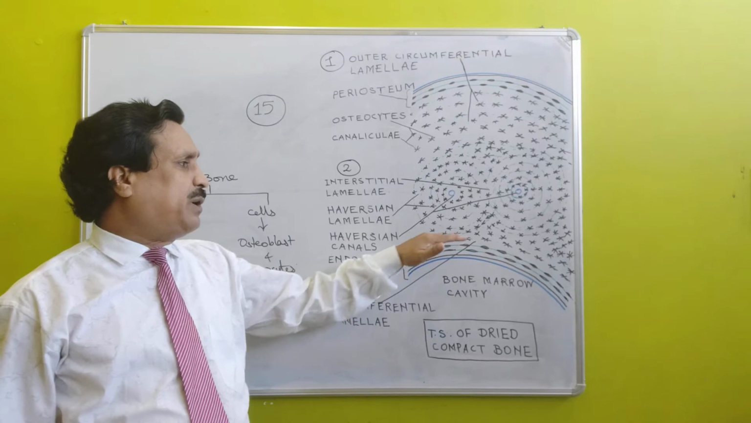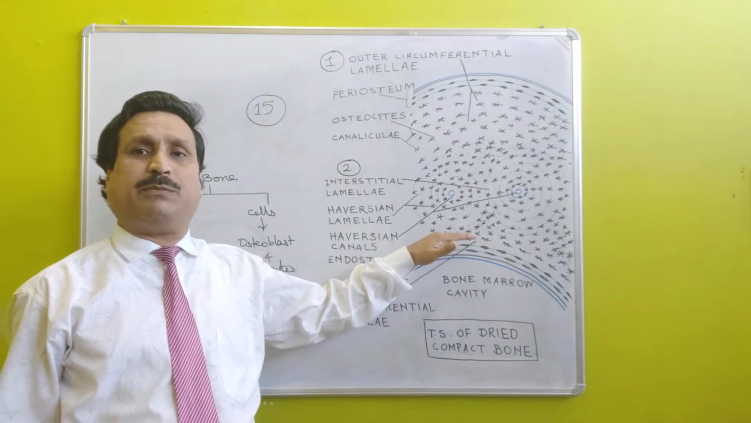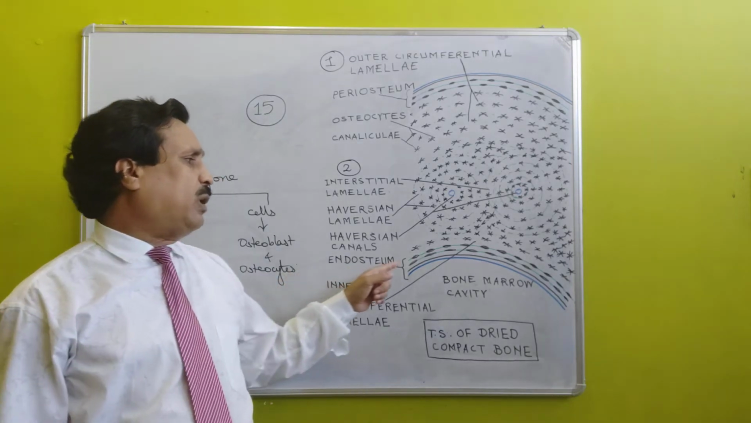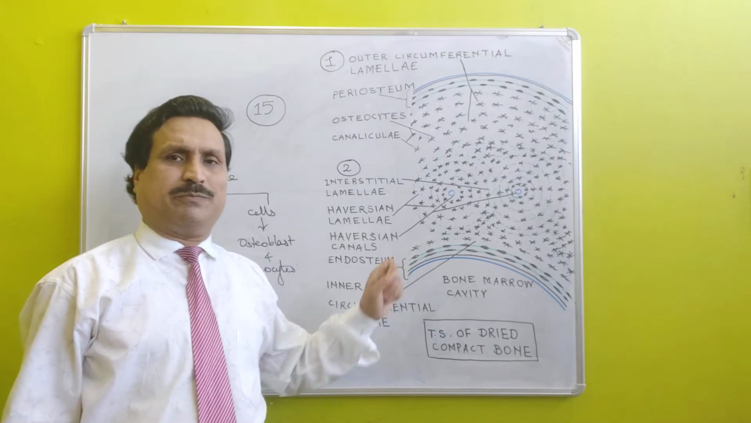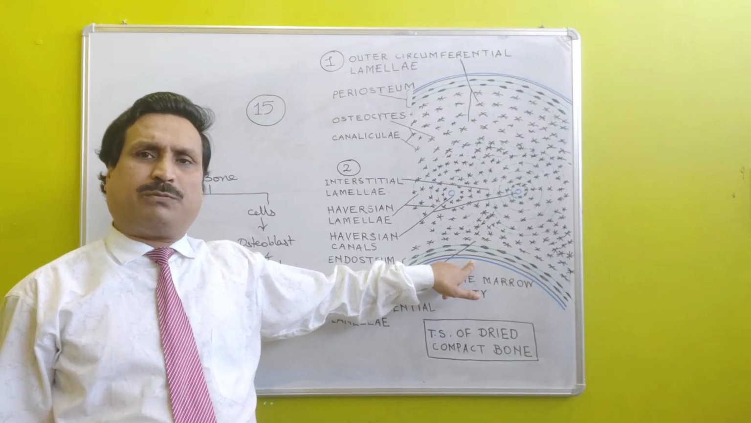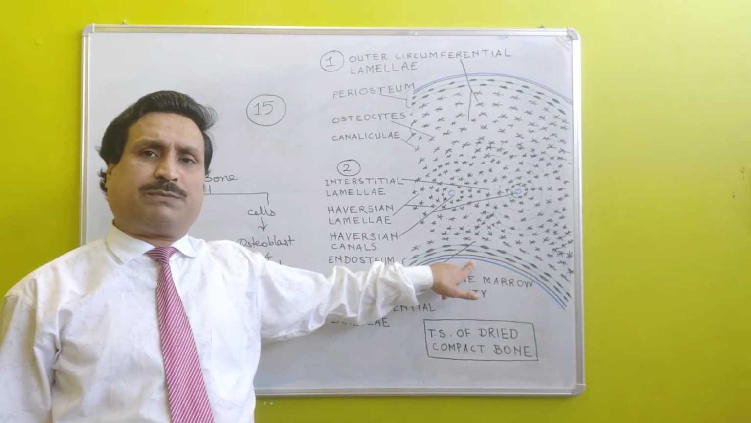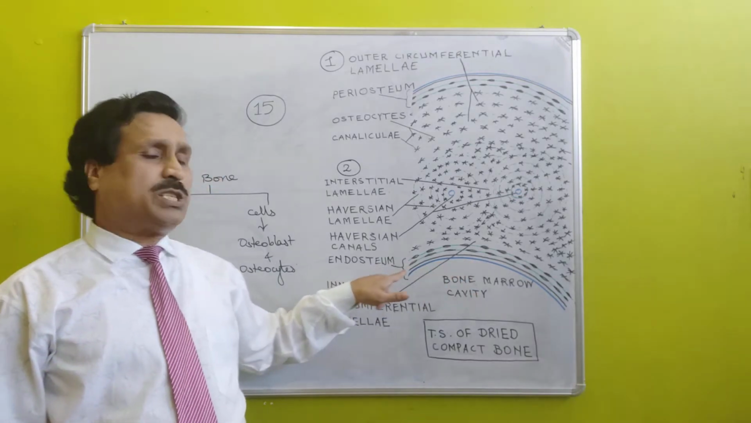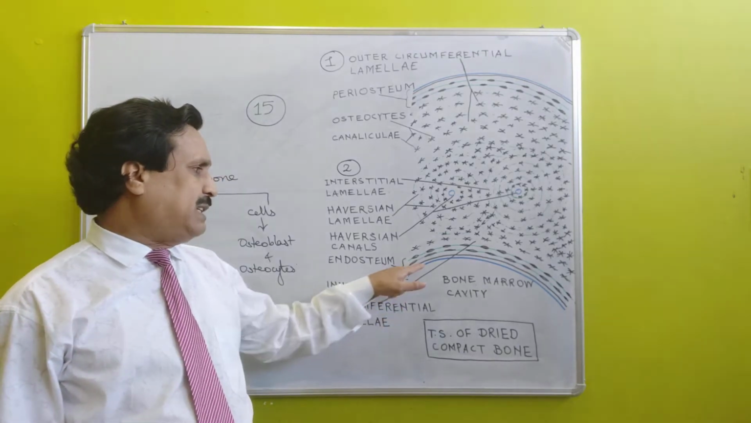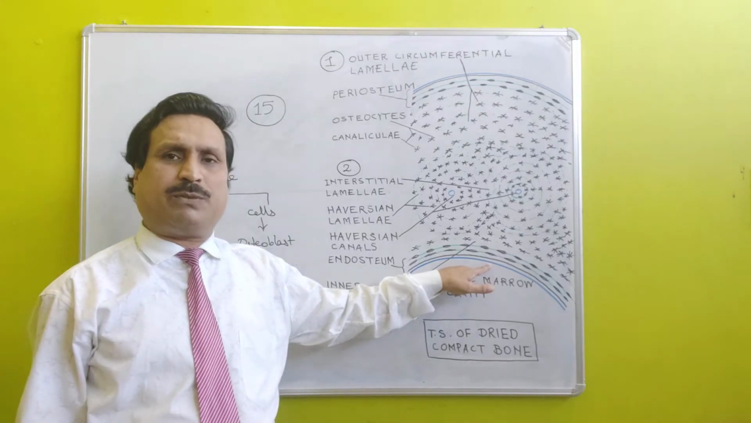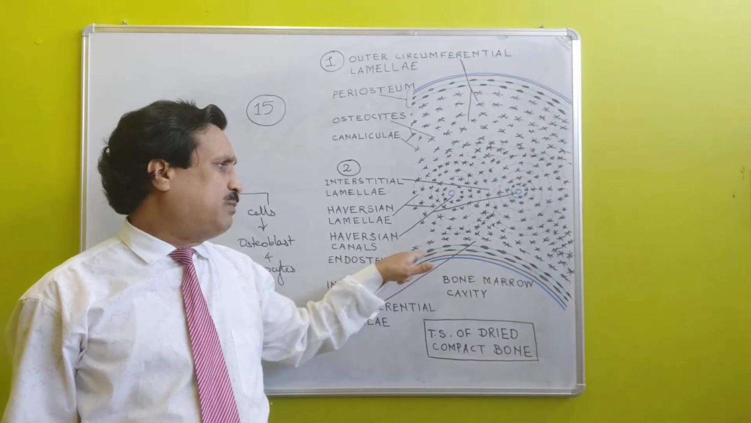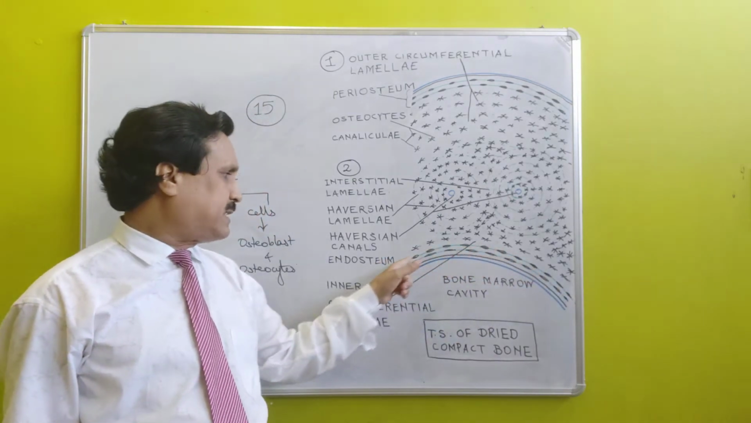Towards the inner side of the transverse section of dried bone, another membrane is present, which is called endosteum. Endosteum is also an example of dense irregular connective tissue. Its innermost layer is formed of a dense fibrous network of collagen fibers, and its outermost layer is formed of osteoblast cells.